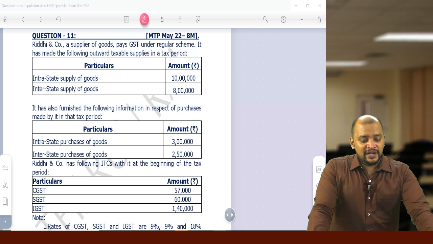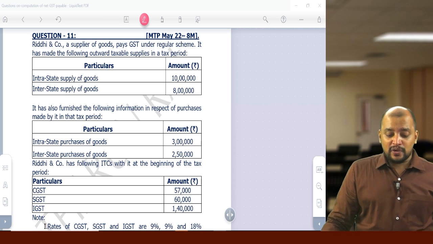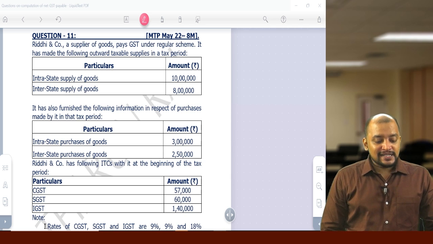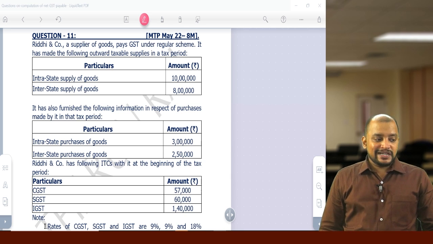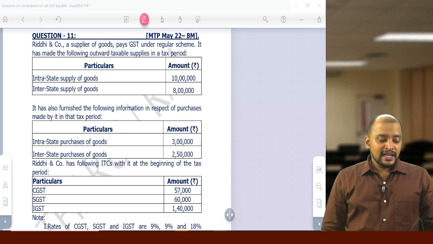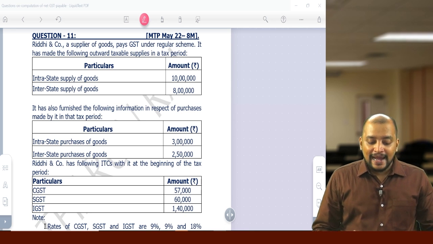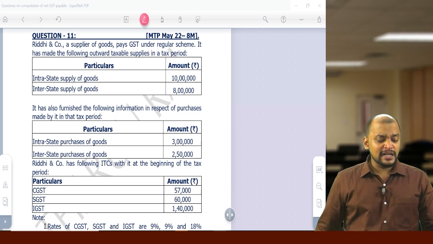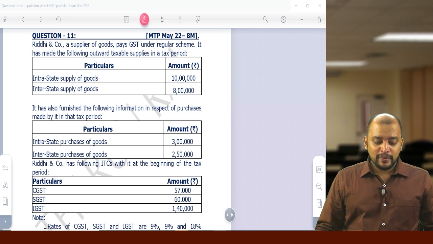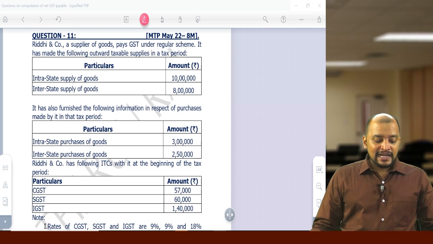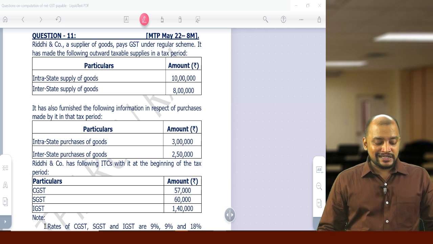Then question number 11. This is an MTP May 22 question. Riddhi and Company, a supplier of goods, pays GST under the regular scheme. It has made the following outward supplies in the tax period: intrastate supply of goods 10 lakhs, interstate supply of goods 8 lakhs. It has also furnished the following information in respect of purchases made by it in the tax period: intrastate purchase of goods and interstate purchase of goods.